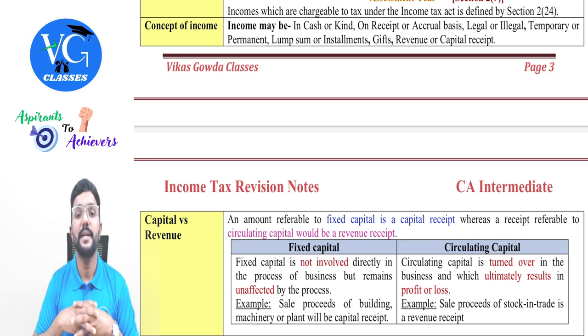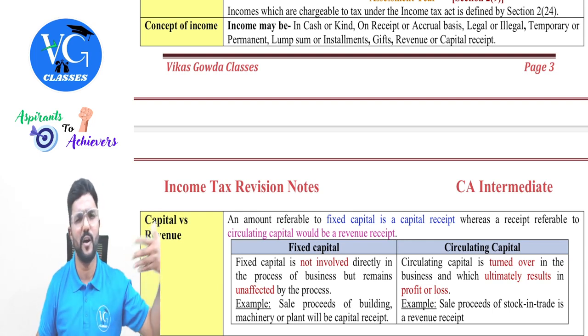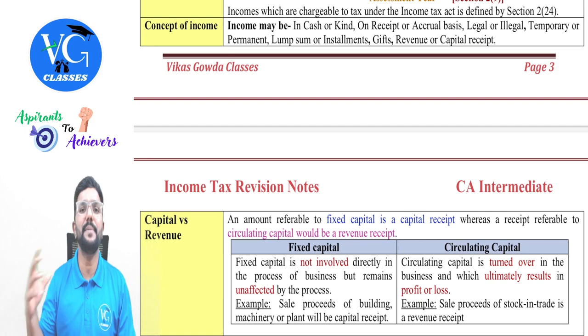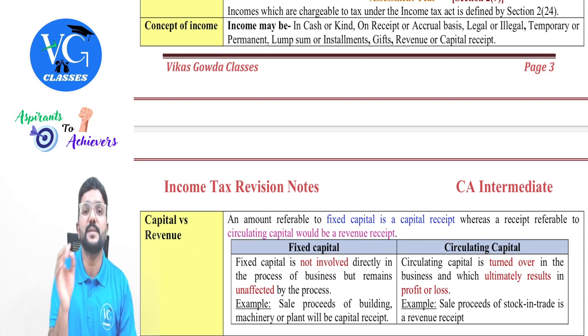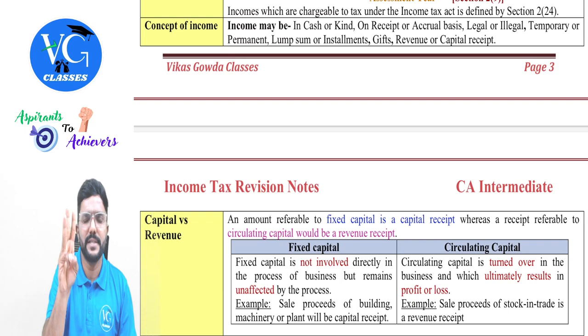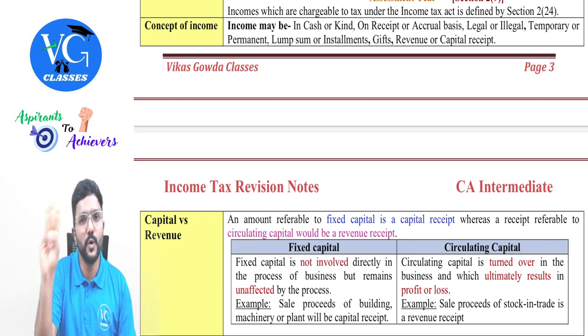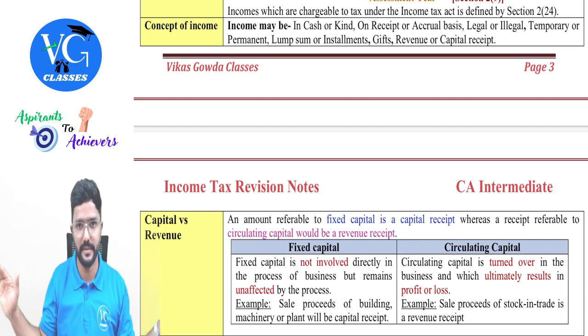Then the income can be in revenue or capital receipts. Guys, normally revenue receipts are taxable, but for few revenue receipts, exemption is given under section 10 of various clauses, whereas capital receipt normally not taxable. But there are few capital receipts specifically given in the law that it is taxable. That is, three capital receipts are there. That means only those three capital receipts are taxable. Any other capital receipts are not taxable.